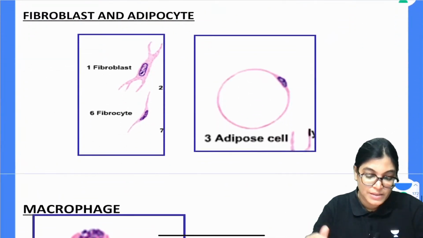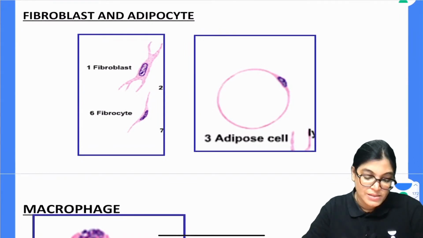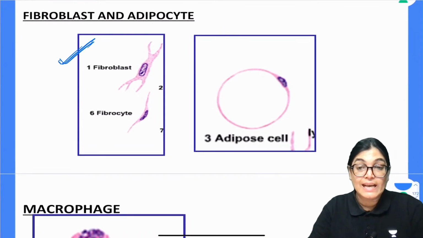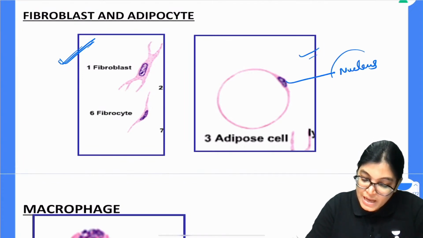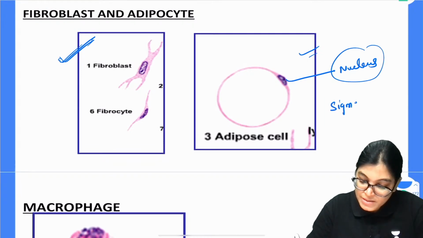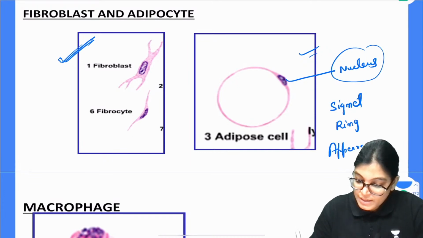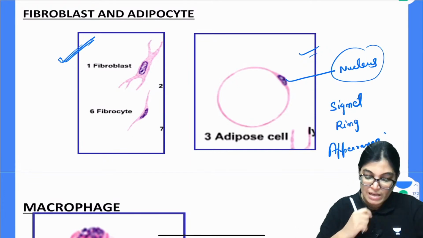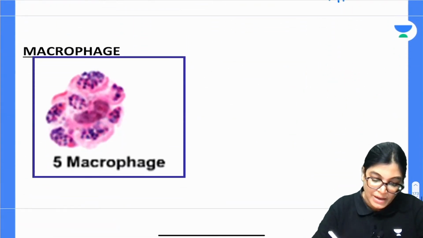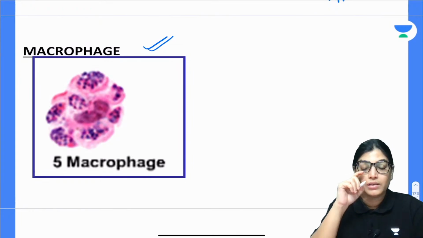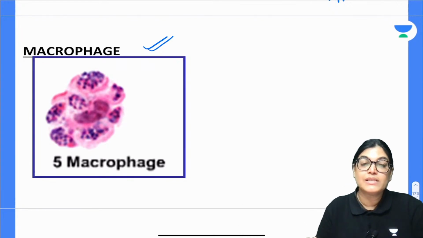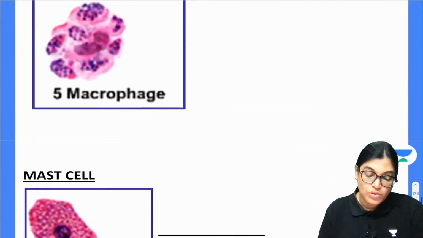Let me show you the similar image. Here you can see the fibroblast and fibrocytes, very important components secreting extracellular matrix. Here you can see the nucleus of the adipose cells, which gives a signet ring appearance. Now macrophages, as you can see here, have a larger size. They are very important for saving the interior of the cells from any foreign invasions. They are also called Jane cells.